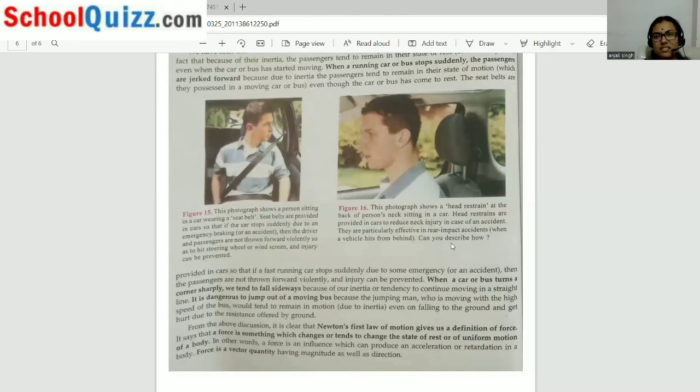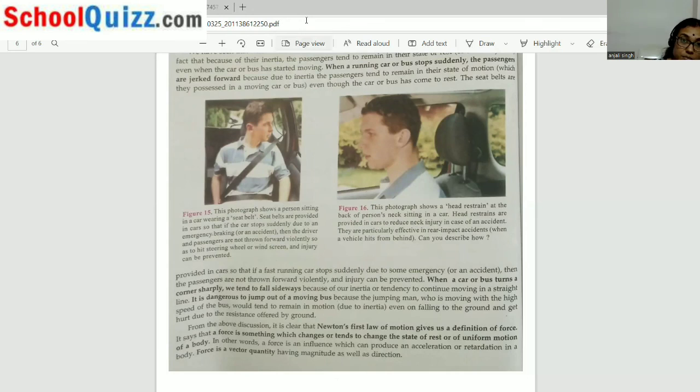When a car or a bus turns a corner sharply, we tend to fall sideways. When a bus is turning, we also tend to continue in our original direction. This shows the inertia of direction. The seat belt example is showing the inertia of motion, and this example is showing the inertia of direction. So this is the case.